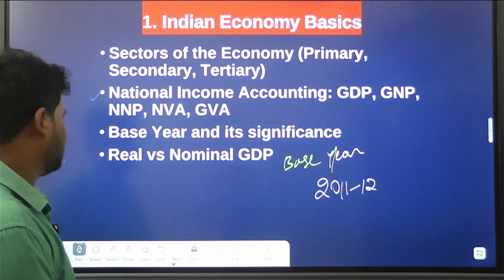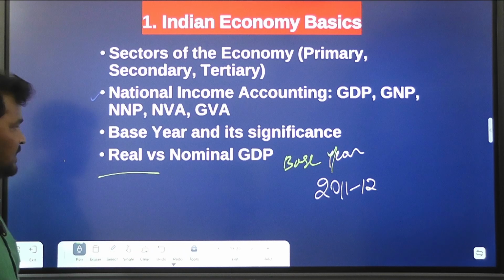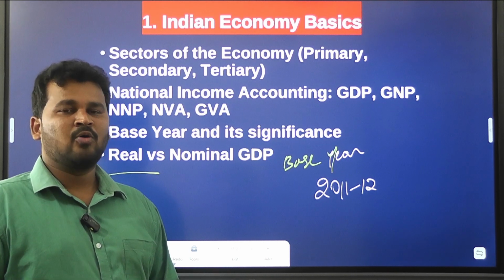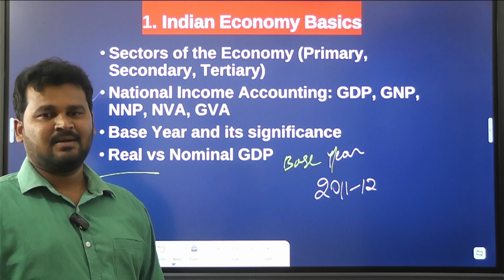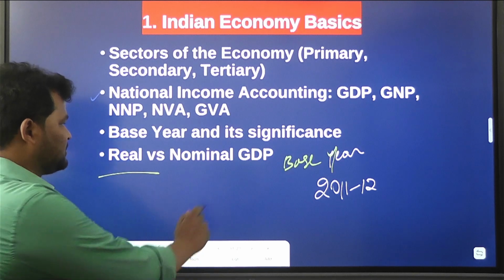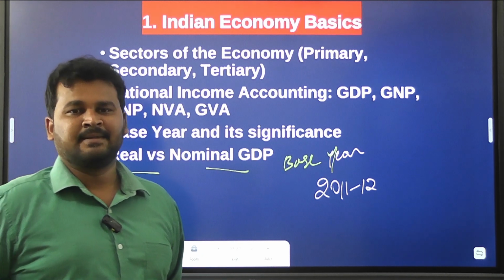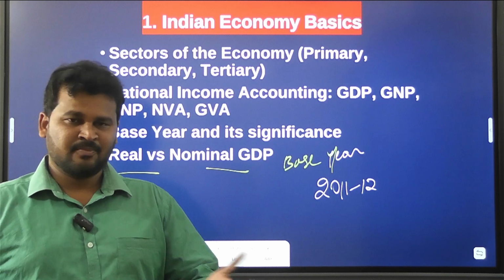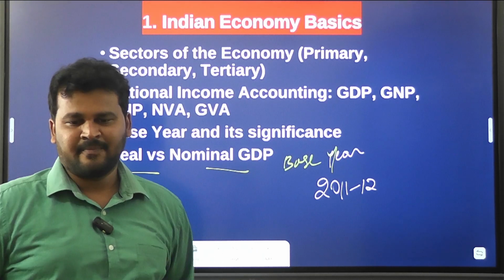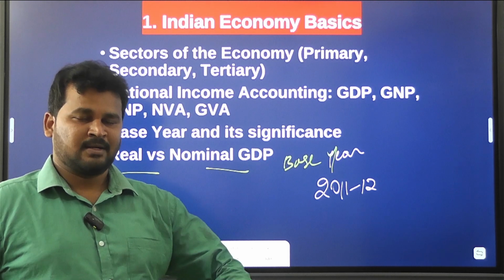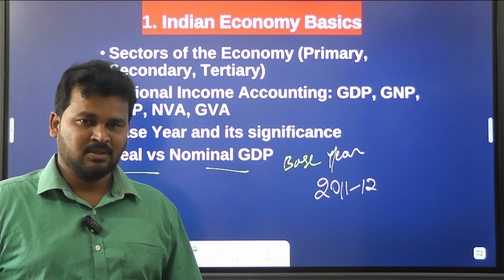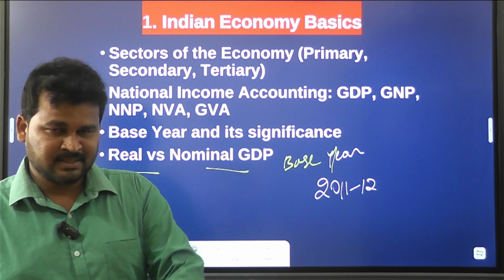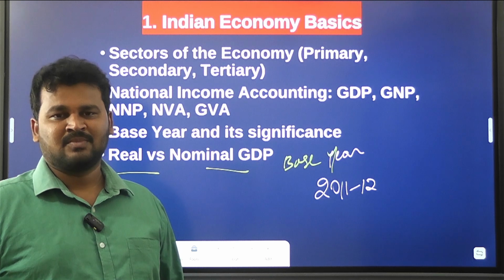Clear? So how to know it? And also how to know the difference between real income, real GDP and nominal GDP. How we get a nominal GDP and how we get real GDP. Okay, see, I can explain it. How do we get nominal GDP? If we compare the production levels between the two years, the present and the previous one, that's nominal GDP.